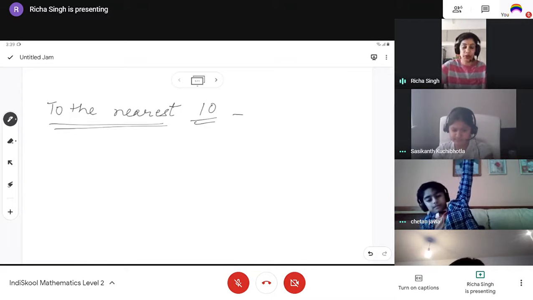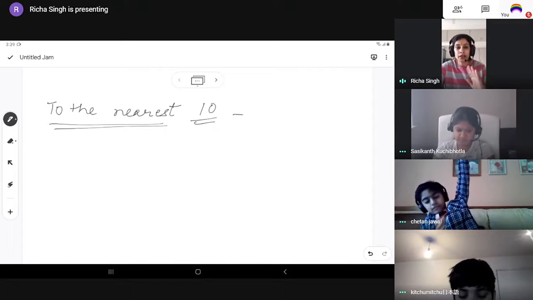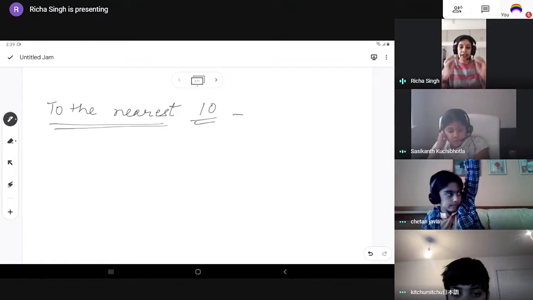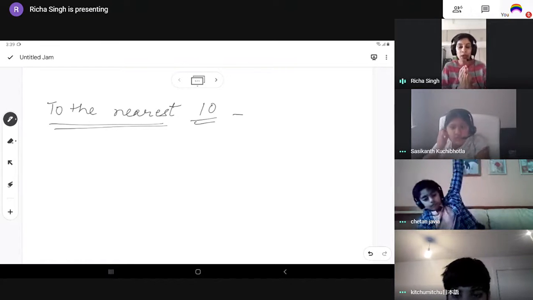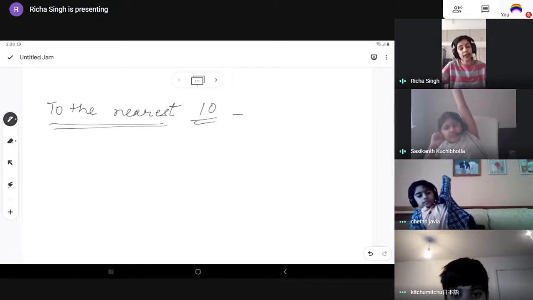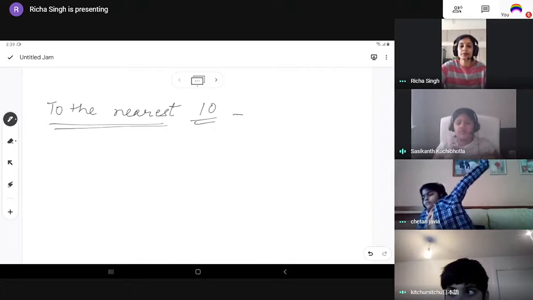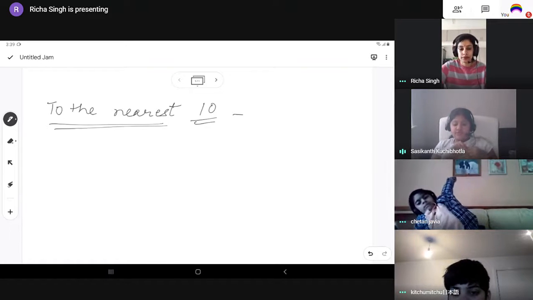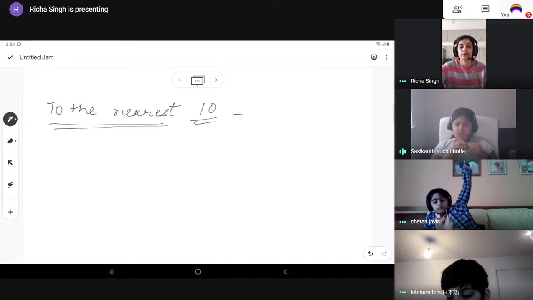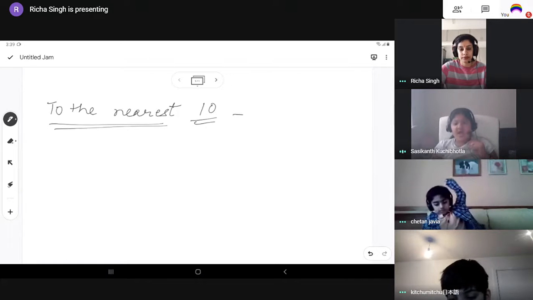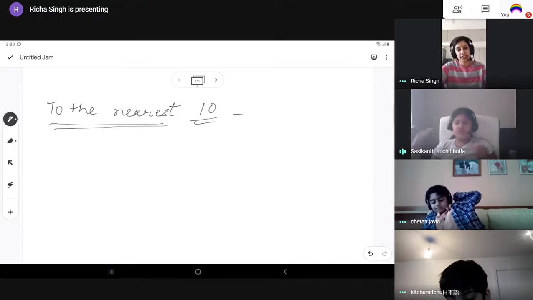Okay, so you all know that rounding off or estimation is basically what? Where we have a number and we move. Yes, Hasini, you want to tell? Rounding or estimation is basically what number you have, and you need to move it to the nearest tens, hundreds, or thousands.